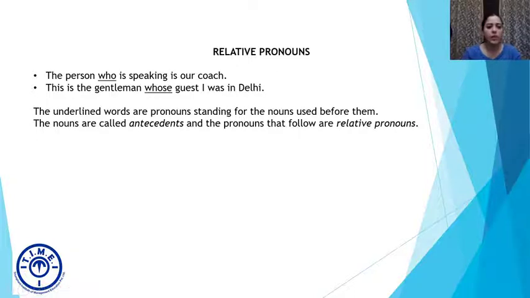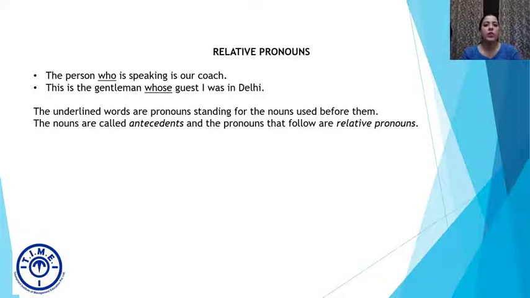So in the first sentence, we have the noun person. In the second sentence, we have the noun gentleman. The nouns are called antecedents and the pronouns that follow are obviously called relative pronouns, right? So you do not need to remember the technical terms. The reason we are doing the categories of pronouns is so that you get acclimatized to the range of words which are possible under the category of pronouns, so that a question doesn't stump you.